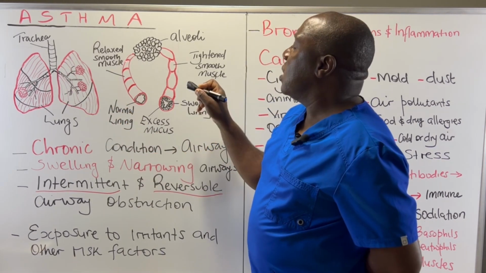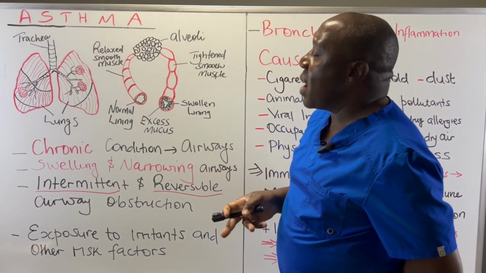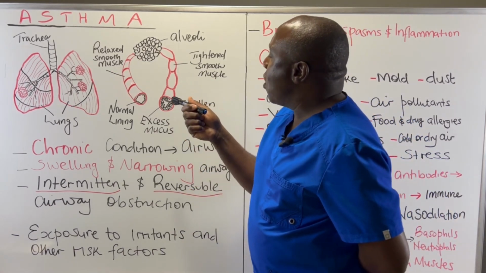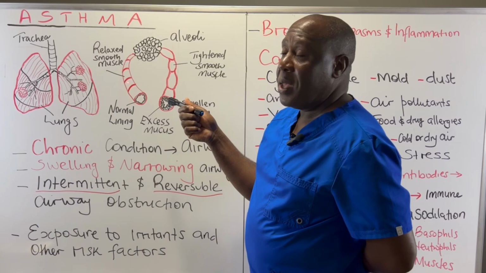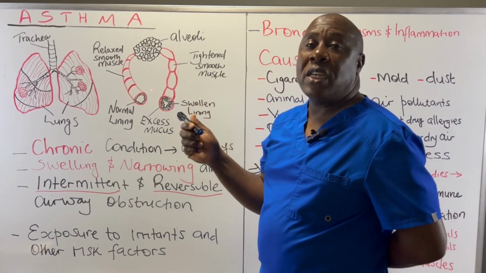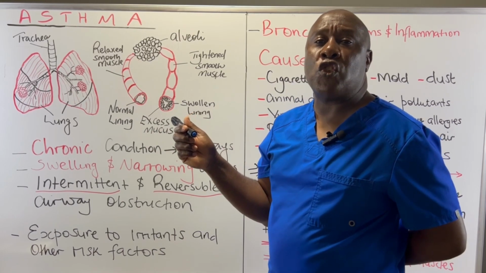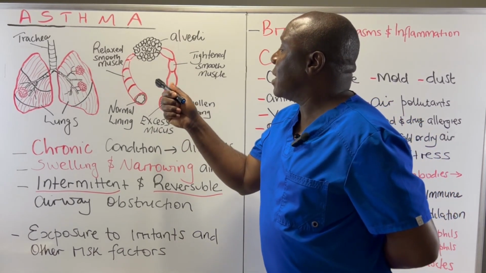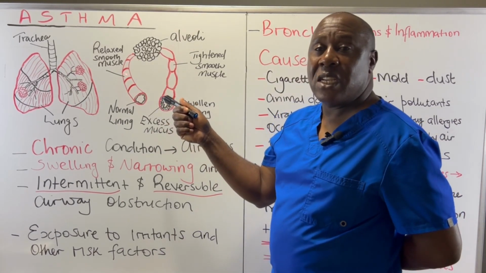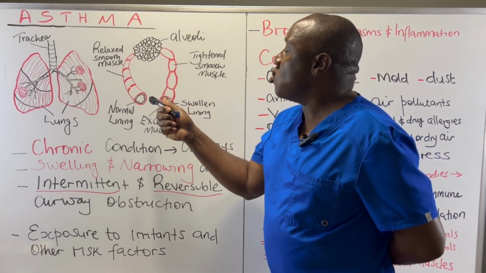If you look at our airways, they are made up of smooth muscle. And this smooth muscle gives it the ability to relax or contract. In other words, these smooth muscles can be relaxed or they can be contracted.